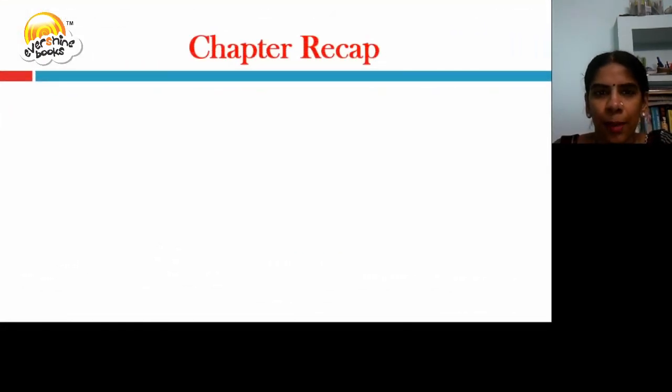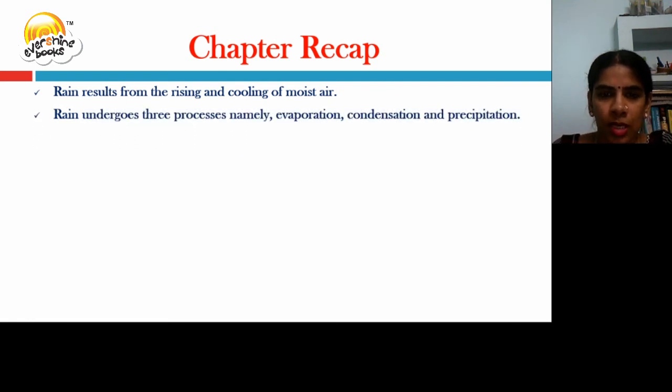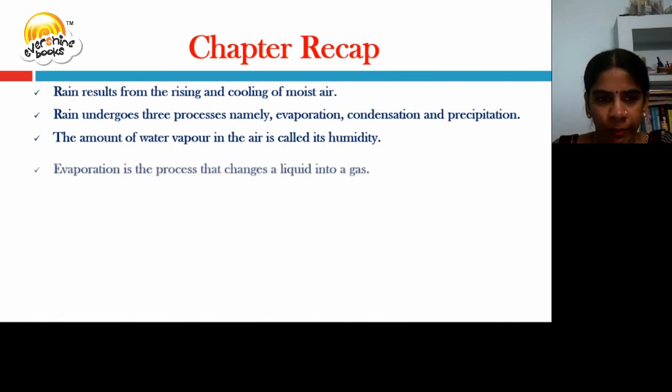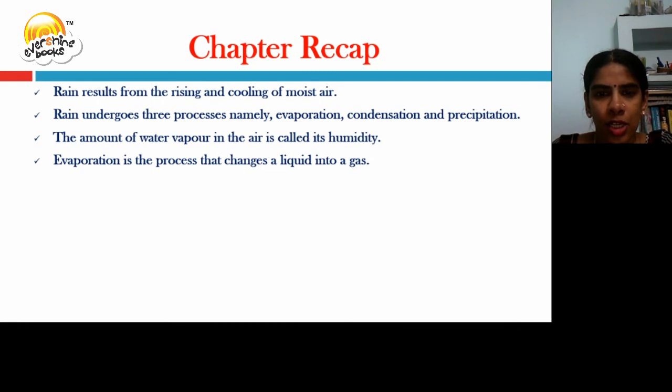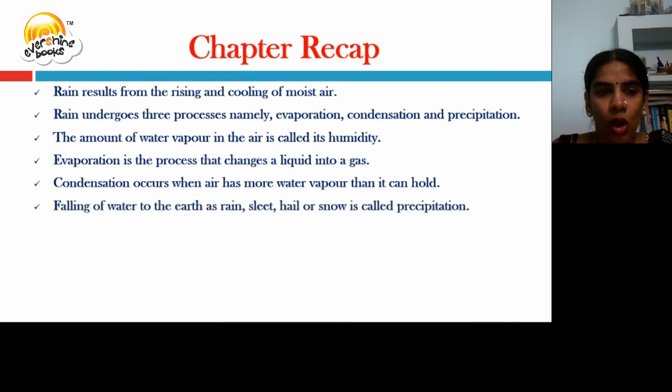Let us have a chapter recap. Rain results from the rising and cooling of moist air. Rain undergoes three processes, namely evaporation, condensation, and precipitation. The amount of water vapor in the air is called its humidity. Evaporation is a process that changes a liquid into a gas. Condensation occurs when air has more water vapor than it can hold. The falling of water to the earth as rain, sleet, hail, or snow is called precipitation.